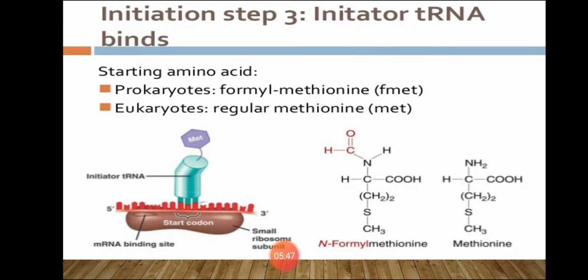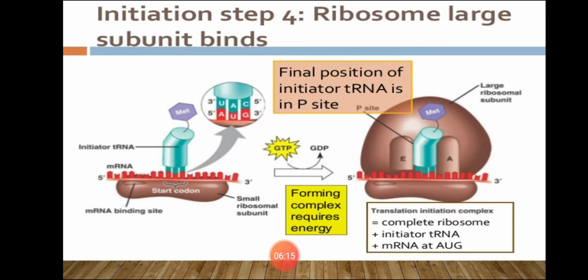Here the cases are different. In prokaryotes, the starting amino acid is N-formyl methionine, and in eukaryotes it is regular methionine. Now what happens?